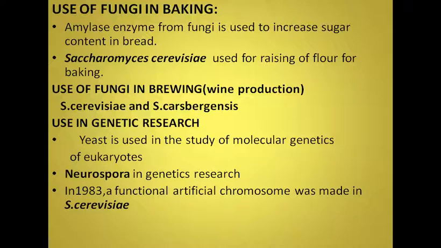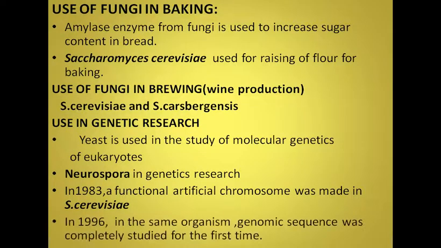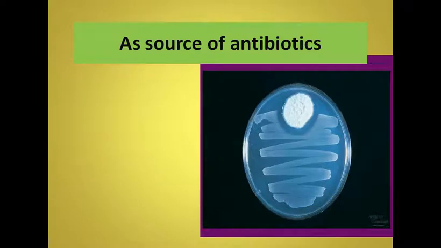Neurospora, pink bread mold, is especially a very common research organism in genetics research. So in 1996, yeast, that is Saccharomyces cerevisiae, was sequenced for its genome for the first time.